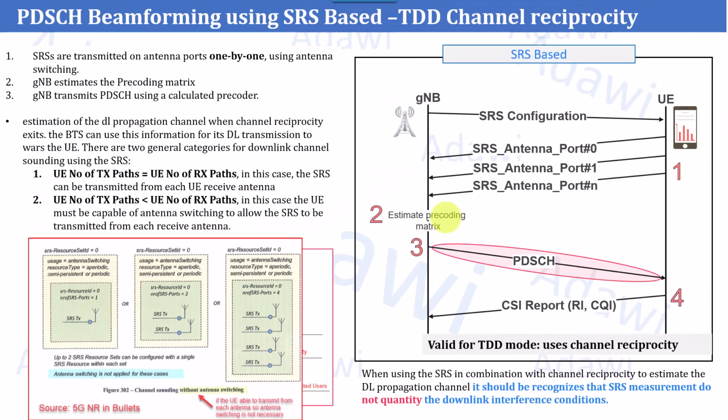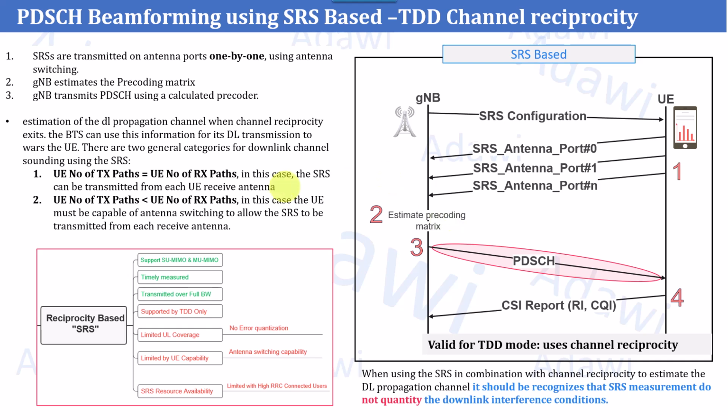The second one, which we will explain in more detail, is the case where you have, let's assume, fewer transmission paths in the UE and more receiver paths. For example, you have 2 transmitters and 4 receivers. In this case, the gNB needs to know the condition of the 4 receivers, right? So assume the UE is only transmitting from 2 paths, like two SRFs. In this case, the gNB will not know the radio condition of all 4 receivers, so it cannot have an accurate estimation of downlink channel propagation, correct?